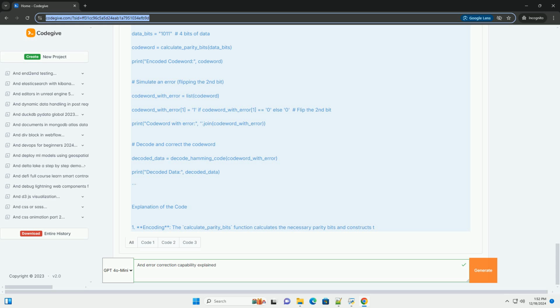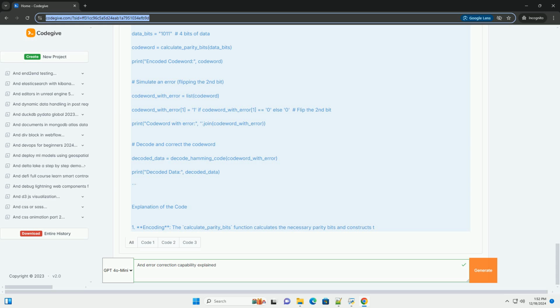If error_position: print(f'Error detected at position {error_position}'). Correct the error. code_word[error_position - 1] = 1 if code_word[error_position - 1] == 0 else 0.